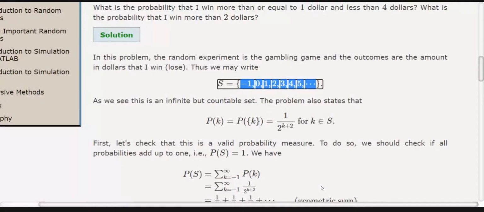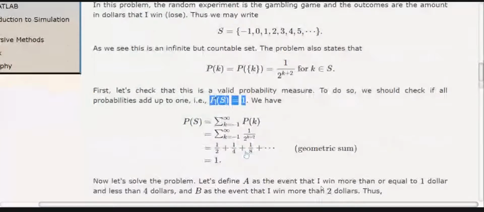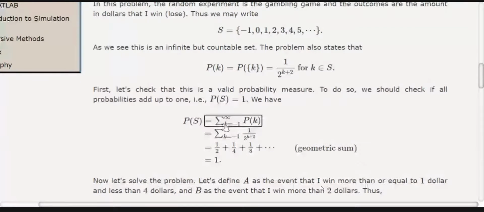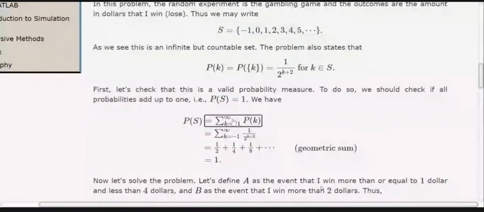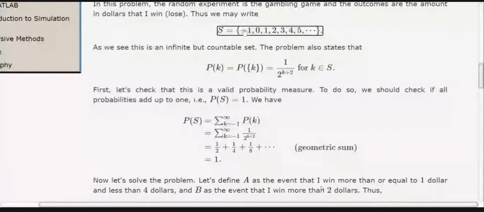Now I first check whether it is a probability measure, because the probability of the total sample space is always 1. So we will check this. Here I take the summation from -1, because S contains -1 as an event, until infinity, of probability of k. We know that any one of them will occur, and all of them will not occur simultaneously. So they are mutually exclusive. That's why this probability is the sum of these individual probabilities.